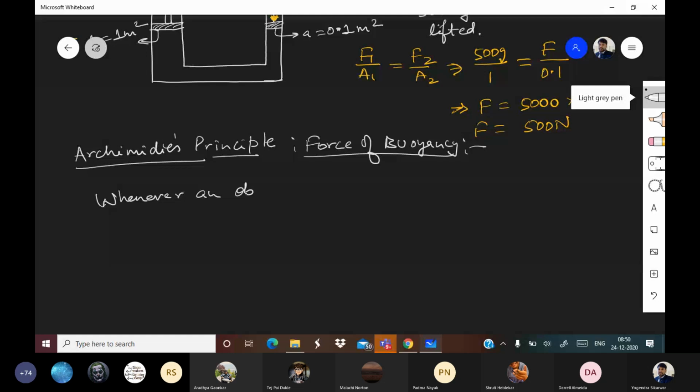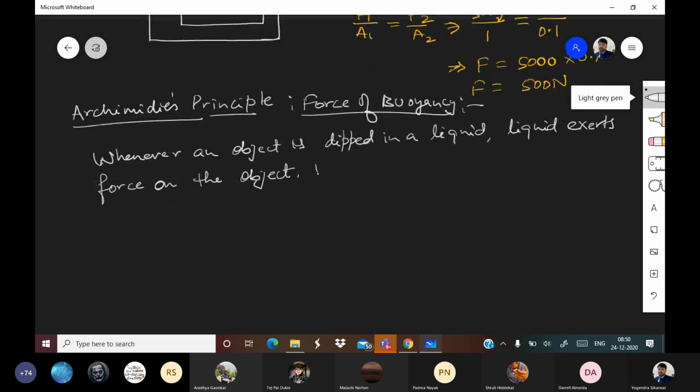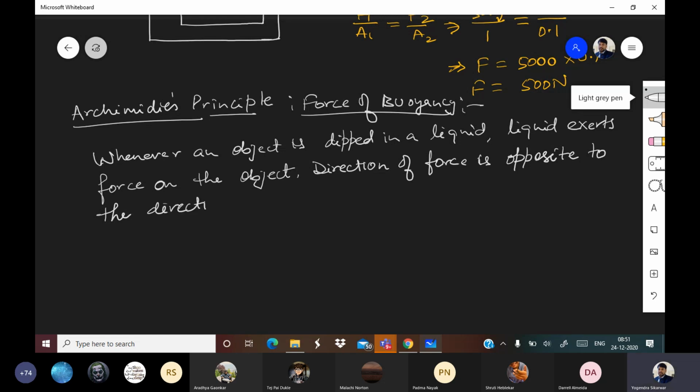The direction of force is opposite to the direction of gravity.